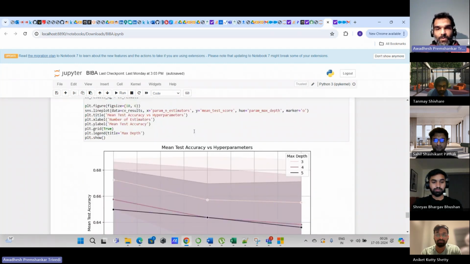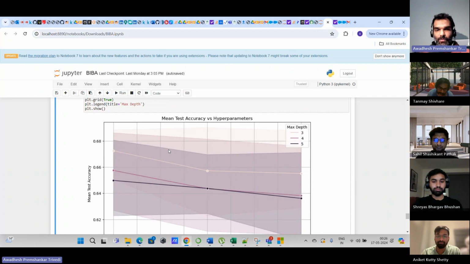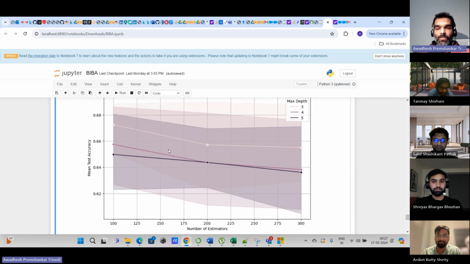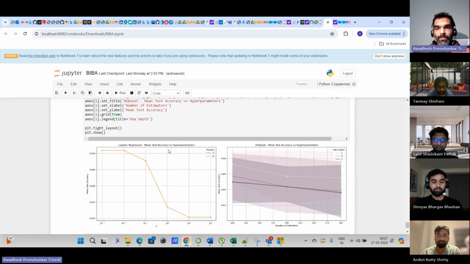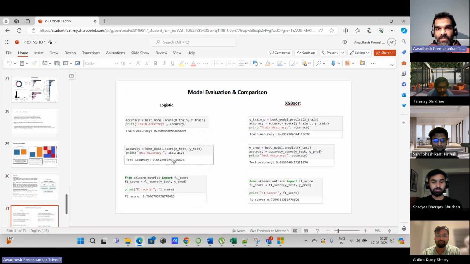Lastly, this is the plot of accuracy against the hyperparameters of the XGBoost, telling us at what number of estimators the accuracy is highest. Finally, here we are comparing the hyperparameters and the accuracy of the XGBoost and the logistic regression. If I go back to the PPT, in this slide we are comparing the results of both the logistic regression and the XGBoost model. If you observe, both the train and the test accuracy, and even the F1 score, are more or less the same in both models. So this was all about the model building part.